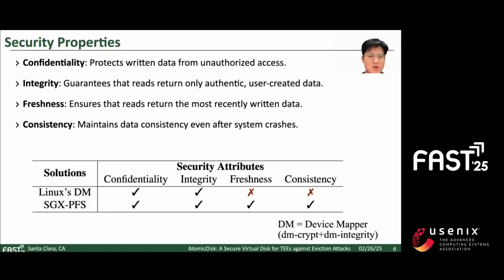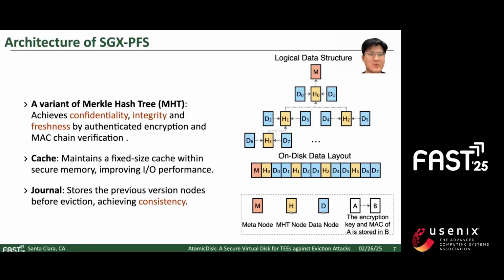On Linux, the state-of-the-art solution is device mapper, by using a combination of DM-crypt and DM-integrity. However, this setup only addresses confidentiality and integrity. On Intel SGX, SGX-PFS delivers all four attributes: confidentiality, integrity, freshness, and consistency, or CIFC for short. Now let's dive into how the state-of-the-art solution Intel SGX-PFS delivers those CIFC security attributes we discussed.